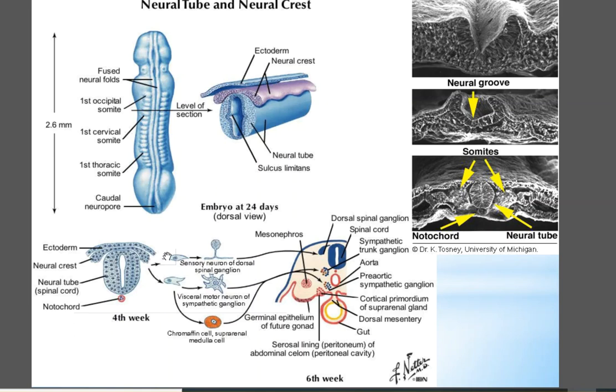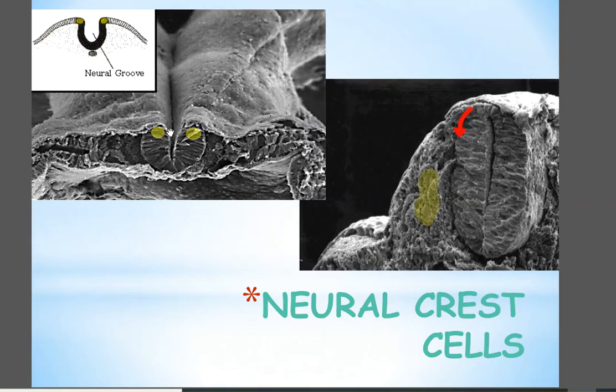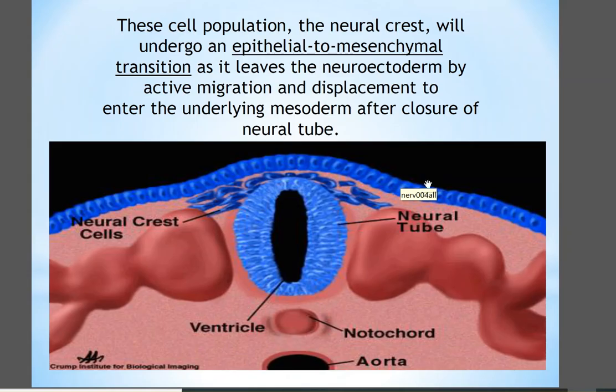Here it is shown again, and then another picture in the real embryo. Again it shows the neural crest cell formation, the green color. Again in the real embryo, the neural crest cells and the pathway of the migrations.